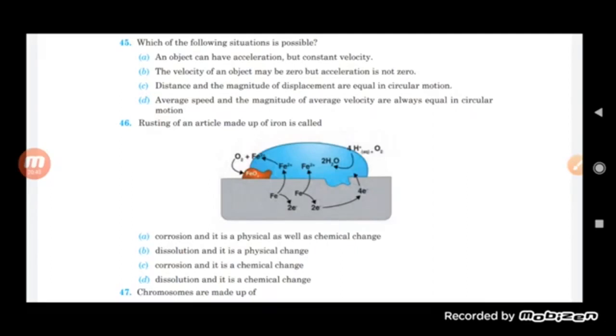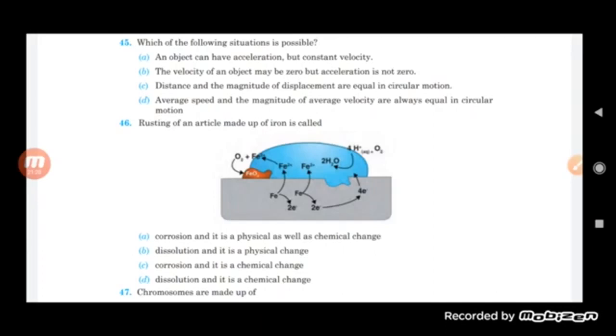Distance and magnitude of displacement are equal in circular motion, and average speed and the magnitude of average velocity are always equal in circular motion. So in this one, students, we will say that it is option B, which is the situation that is possible.